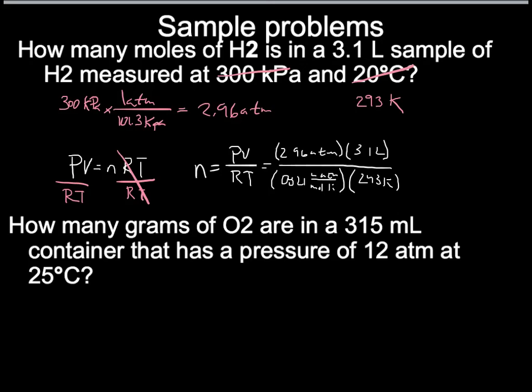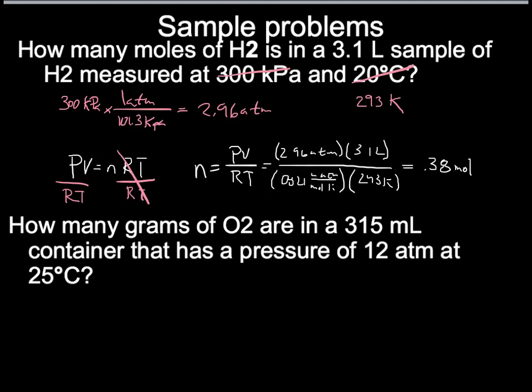Alright, so there's all the numbers put in the proper place. 2.96 atmospheres times 3.1 liters divided by 0.0821 liter atmospheres per mole Kelvin times 293 Kelvin. And when we go ahead and solve that, we come up with 0.38. And since it's n, and n is moles, the units of that have to be moles. So if we had a 3.1 liter sample of hydrogen gas, pressure is 2.96 atmospheres, temperature is 293 Kelvin, that means inside of that sample there would be 0.38 moles worth of gas.